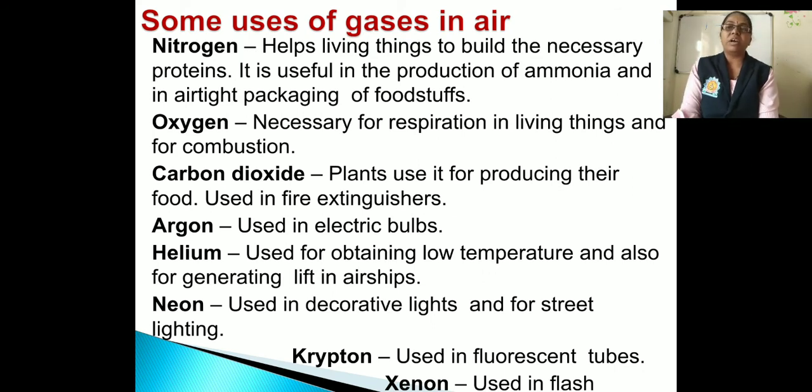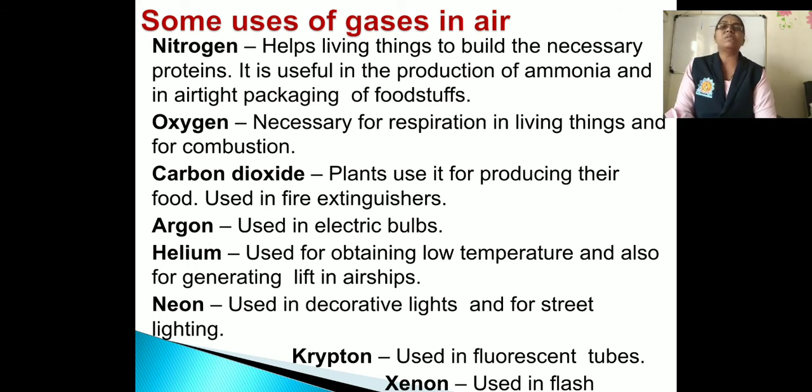Now, as we discussed, several gases are present in the air, or air is a mixture of several gases. So let us see what the uses of these gases are. First one is nitrogen. Nitrogen helps living things to build the necessary protein. It is useful in the production of ammonia and in airtight packaging of foodstuffs. The next one is oxygen. We know the use of oxygen. All living things require oxygen for their respiration, and for combustion also.